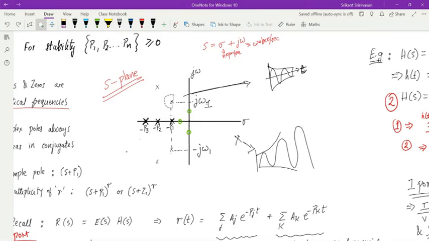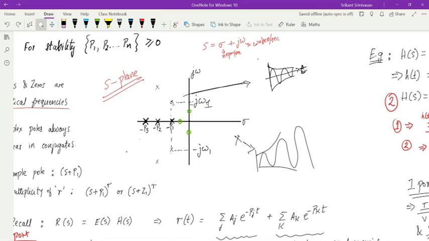What if I have poles over here, somewhere in between? Then this term is some real part and some imaginary part, okay? Therefore, this has both exponential decay and sinusoidal. So this is what that function looks like. So there is going to be an exponentially decaying function and there is going to be a sinusoid also.